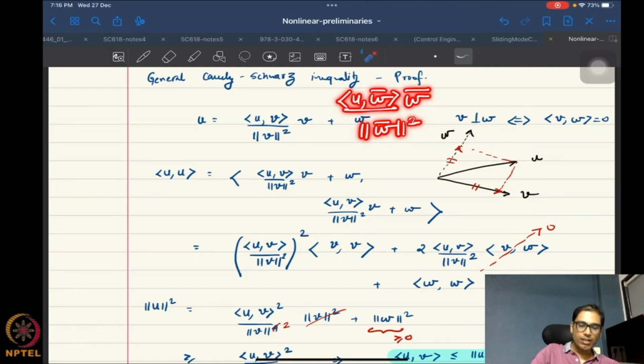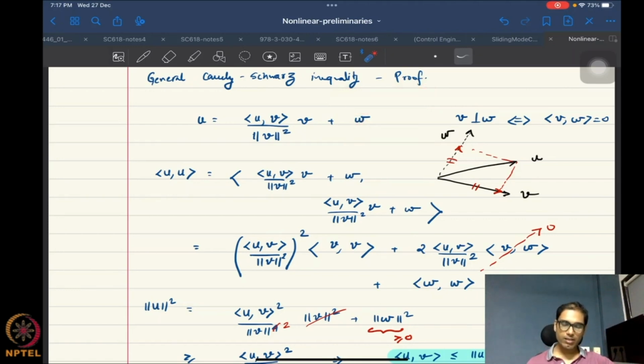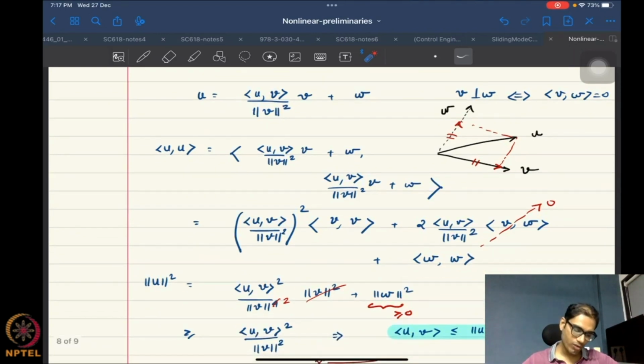But the point is that, sorry, not u and w, but v and w are still orthogonal. That would have still boiled down to the same expression. So that's why we are not expanding, but we could have if we wanted to.